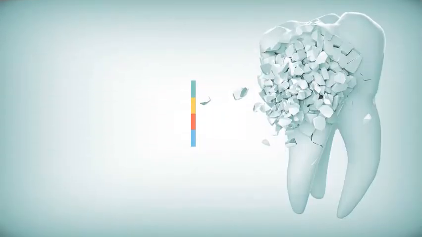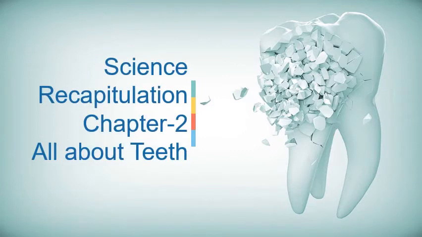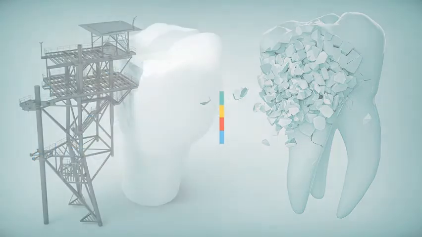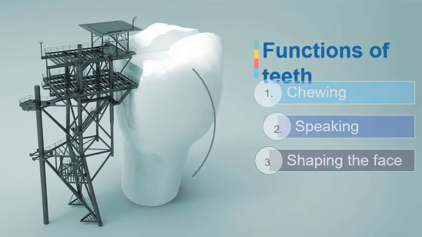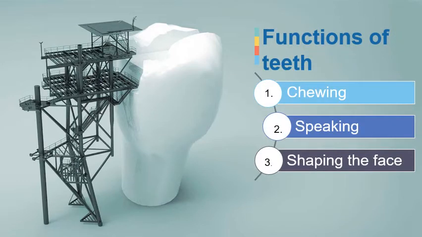Good morning, students. Today we are going to recapitulate chapter 2, all about teeth. First of all, I am going to discuss functions of teeth: chewing, speaking, and shaping the face. In chewing, food is broken down into smaller pieces with the help of teeth. So chewing is the major function of teeth.